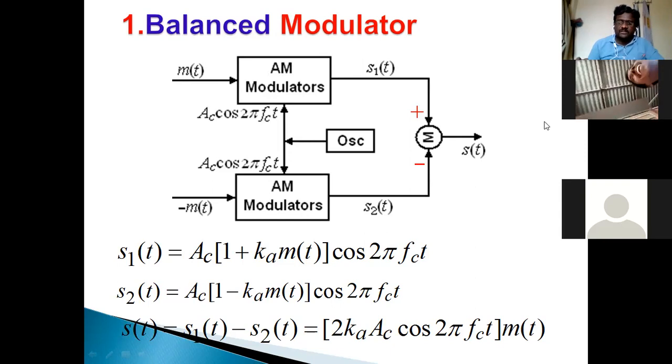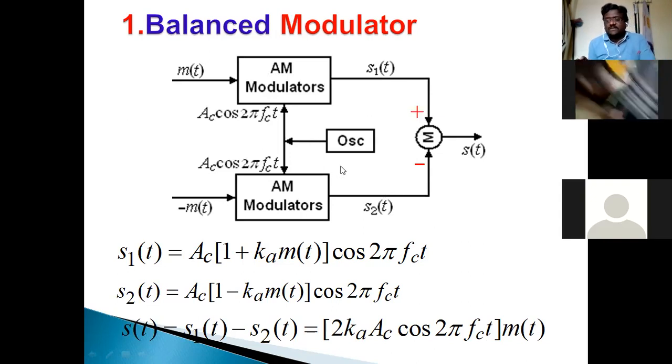What is the definition of the oscillator? Divya, not Vidya, Divya. Sir, without any input, it produces output, sir. Produces output. So we need the output, so we take the oscillator here.